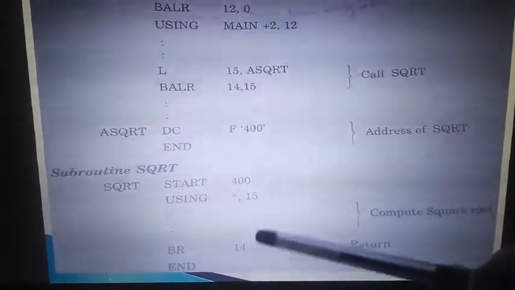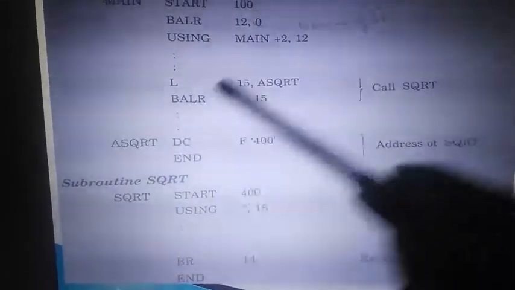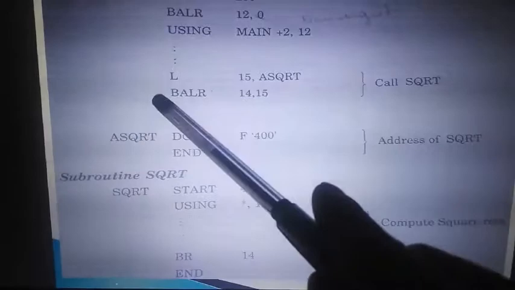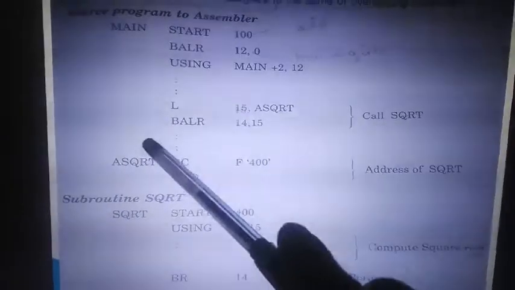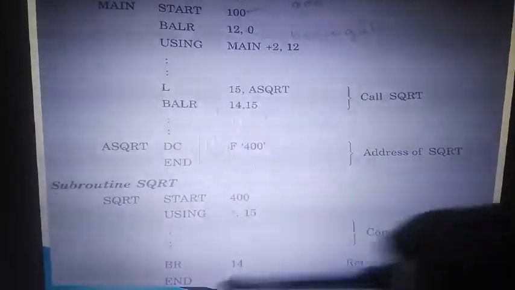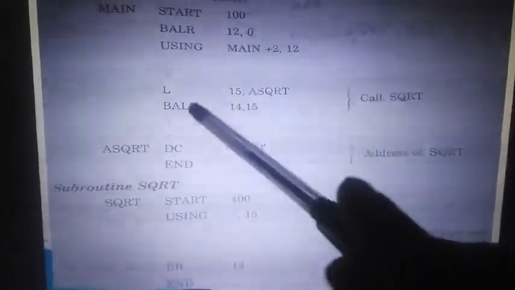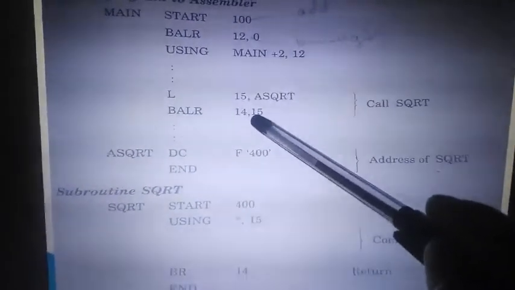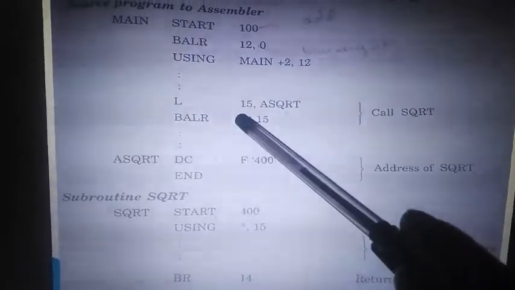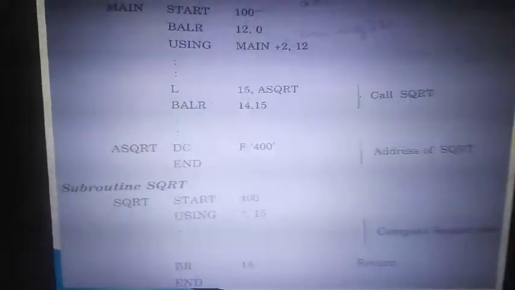BR14 we have, 14 is a register reserved for storing the return address. Automatically, whenever it jumps from here, it will store the return address. Imagine the 9th line was this, then the 10th line is immediately stored in 14 and it will return over here. Clear? Whenever you jump, BALR helps you jump to the base address 400, base register 15, and 14 has the return address stored automatically. So whenever it executes, it comes back to the return address. This is how we are implementing the function calls.